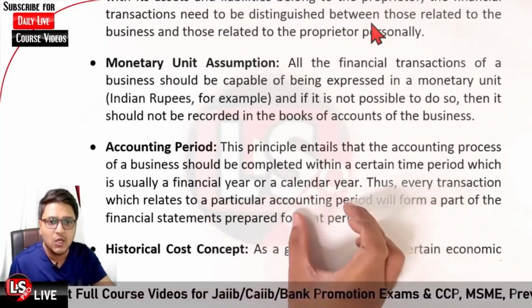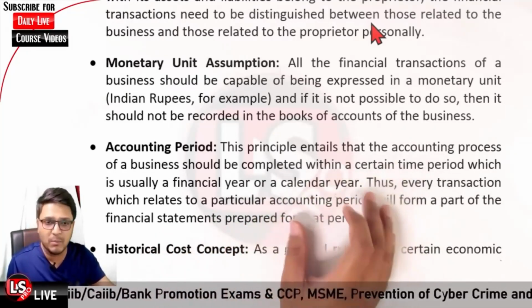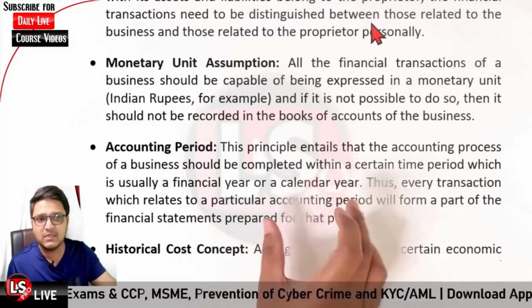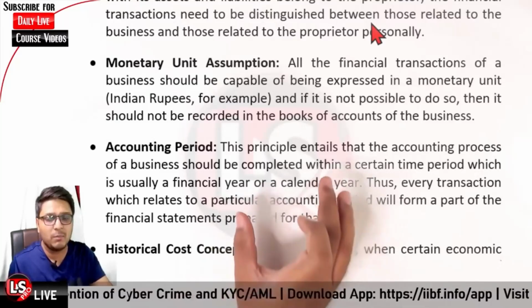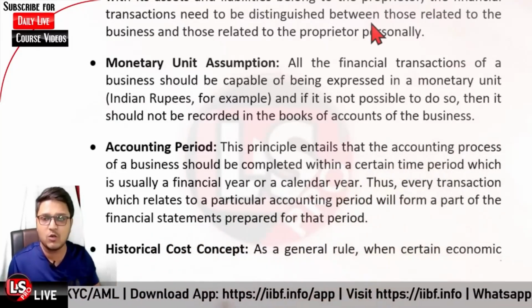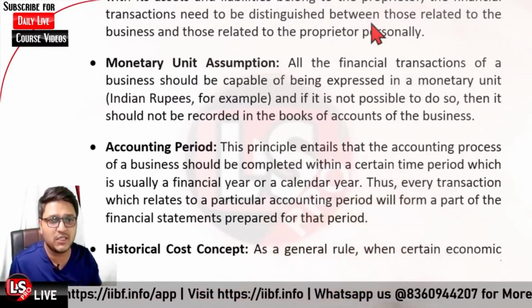So a business has a particular accounting period, and in Indian companies it is the financial year. The company draws its accounts as per the usual period, which is the financial year in case of India.